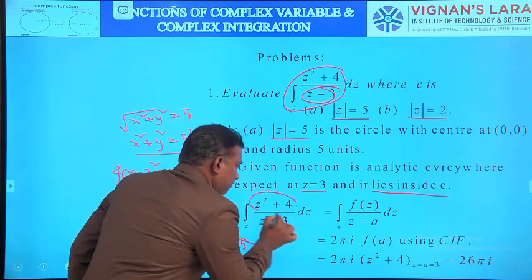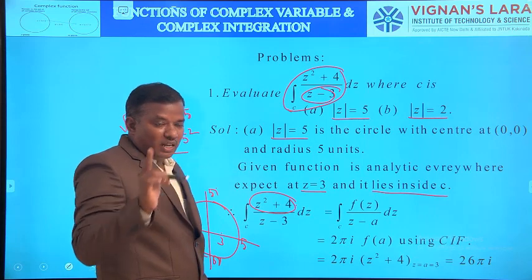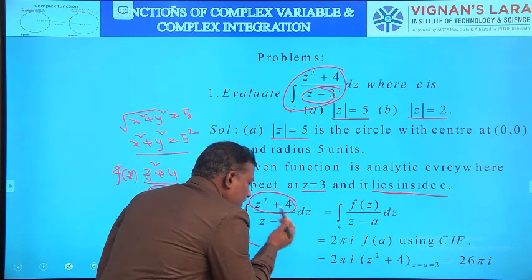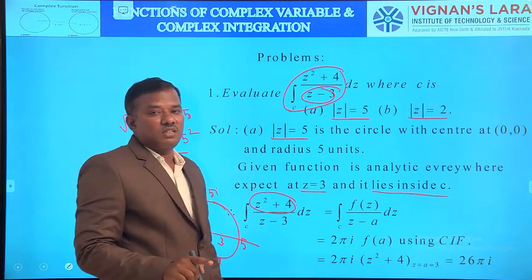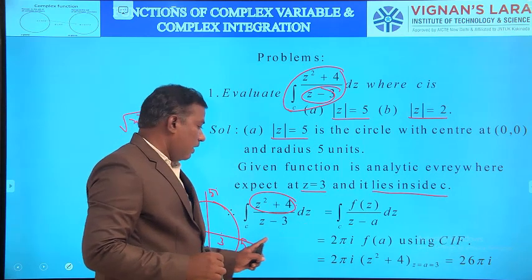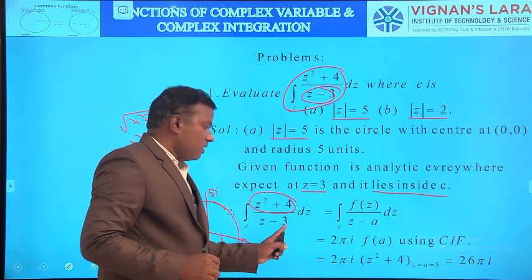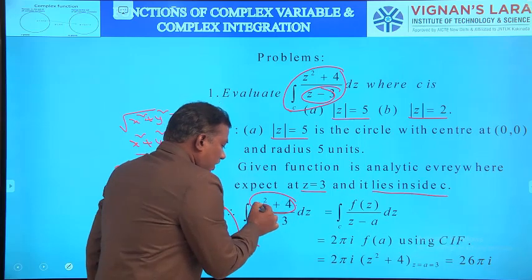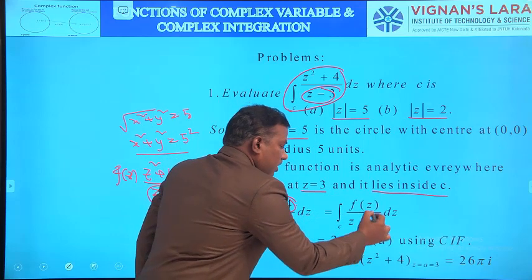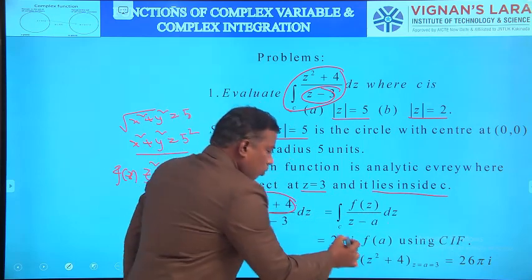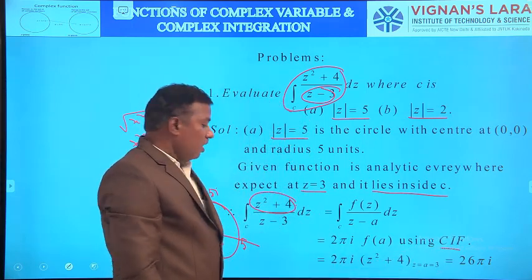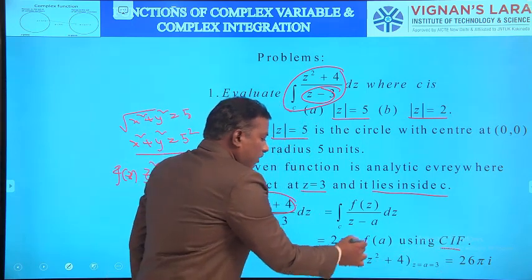Suppose we wish to apply Cauchy's integral formula, then the numerator value is f of z, the denominator value is z minus a. Suppose we wish to apply Cauchy's integral theorem, then the total value is the integral over C f of z dz. So here integral over C f of z by z minus a dz. What is f of z? z square plus 4. What is a? 3. So integral over C f of z by z minus a dz is 2 pi i into f of a by using Cauchy's integral formula. What is a here? 3. 2 pi i into f of 3.